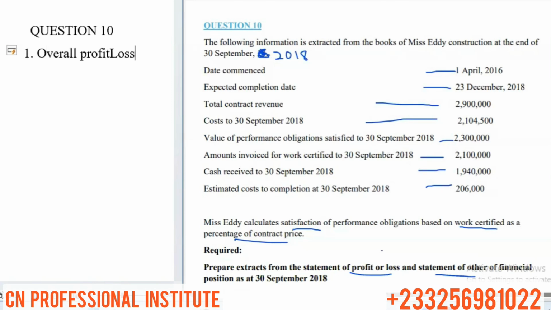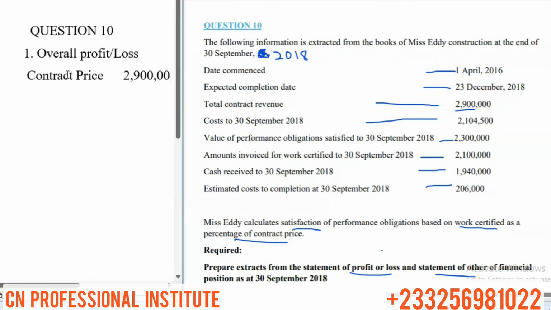So how do we check if we have overall profit or loss? We compare the total contract price to the total cost. So what's the contract price? In the question, the contract price is 2,900,000. So that's the total contract price.